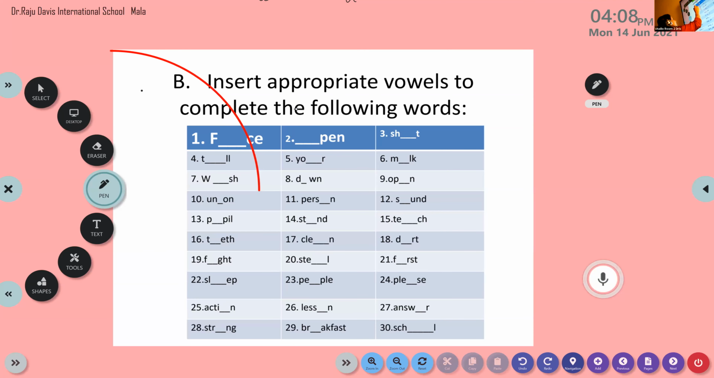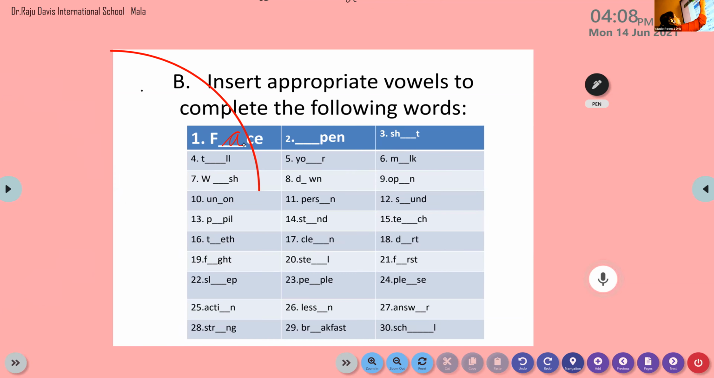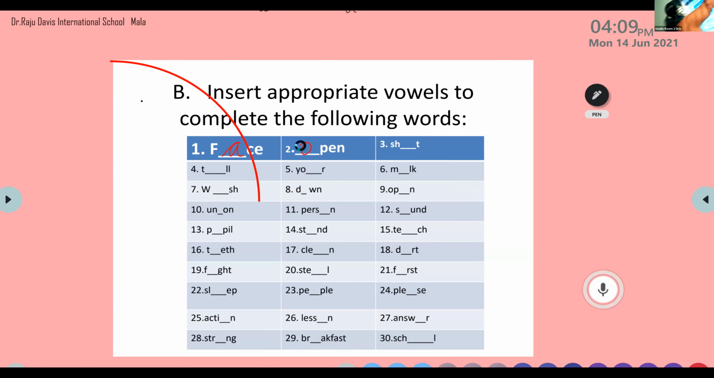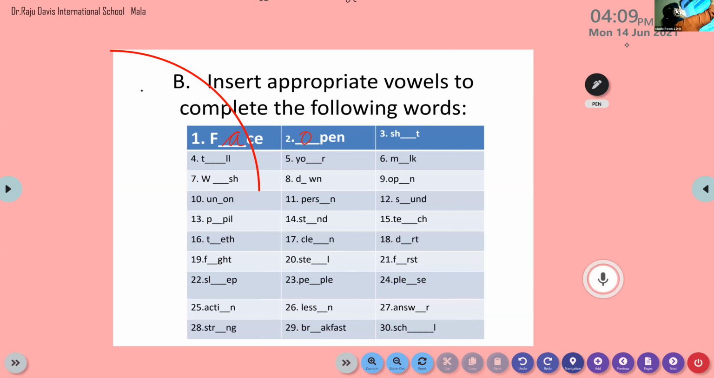So here it is face. Here it is open. Something is wrong with the screen, children. I don't know. It is shout. Either you can write there O.